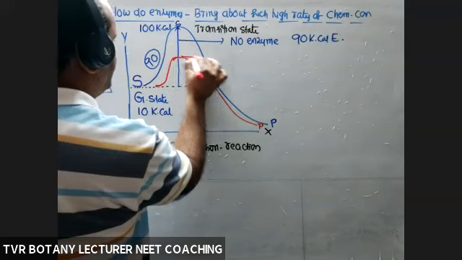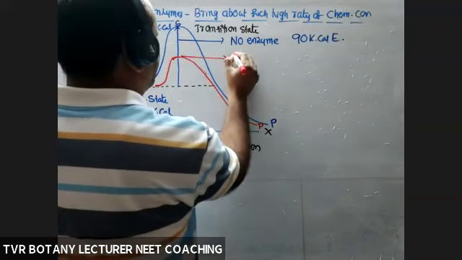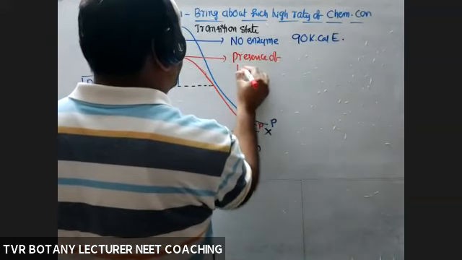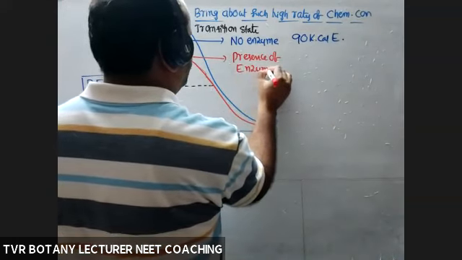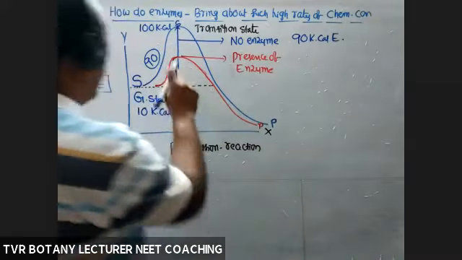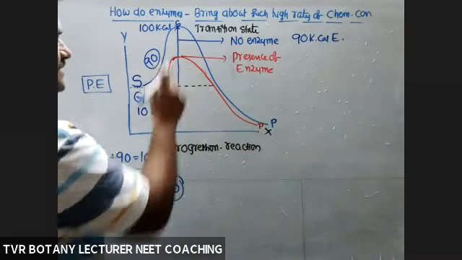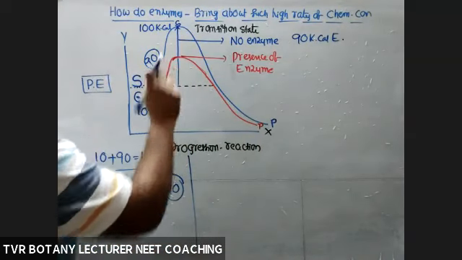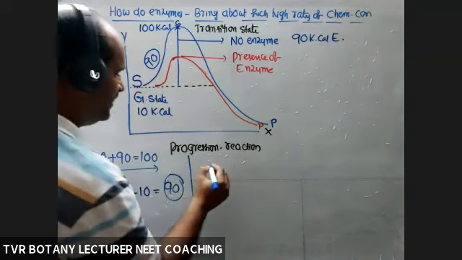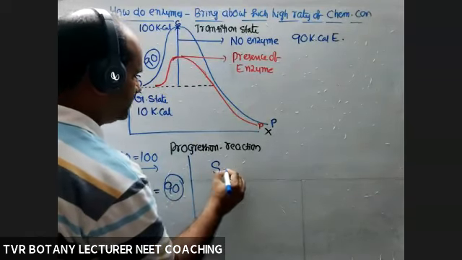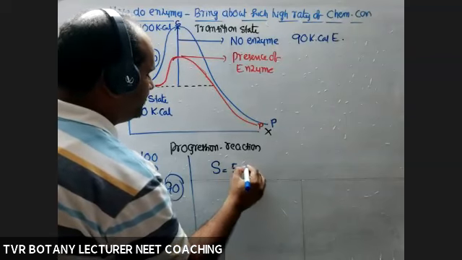These values are not real, I'm just giving them to understand the concept. So at the transition level in the catalyzed reaction, the substrate is, for example, in the presence of enzyme, at 50 kilocalories.